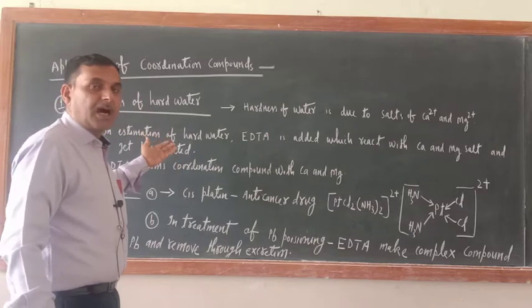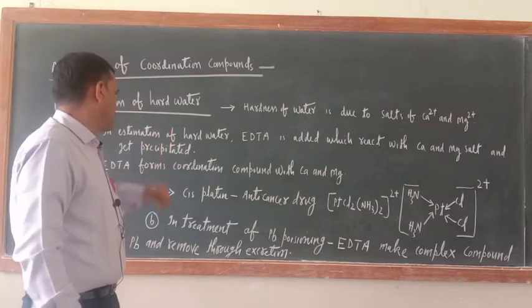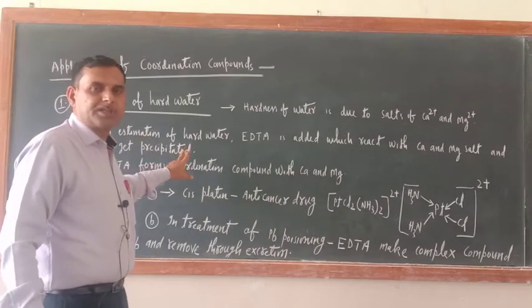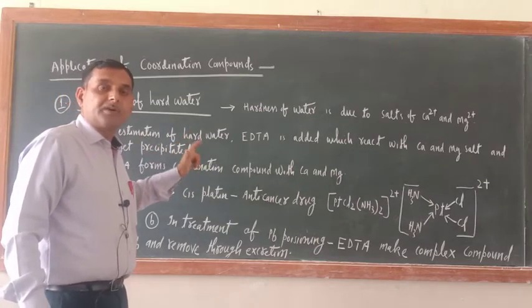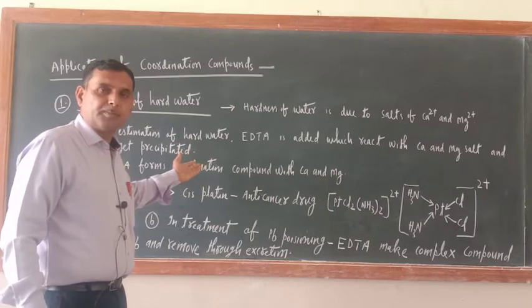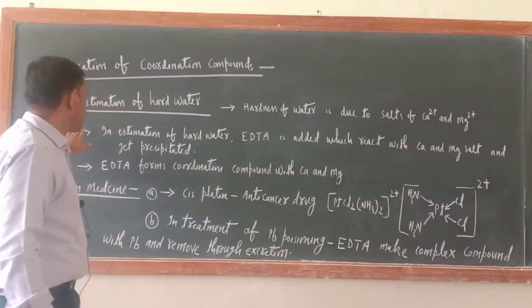In this way the hardness of water will be removed. So here also the importance of coordination compounds is there, because EDTA forms coordination compounds with calcium and magnesium. So this is the first application.